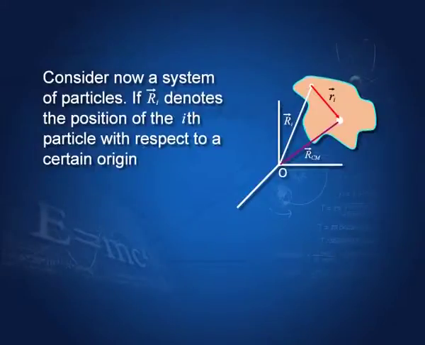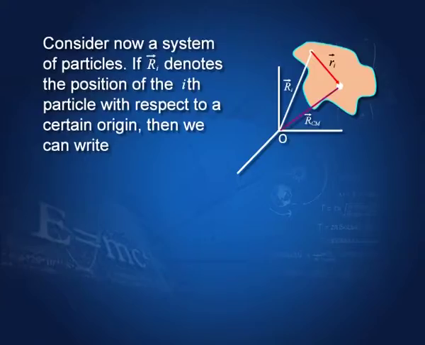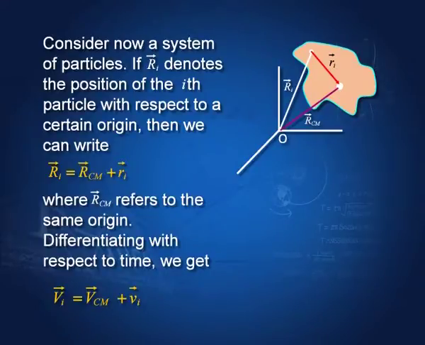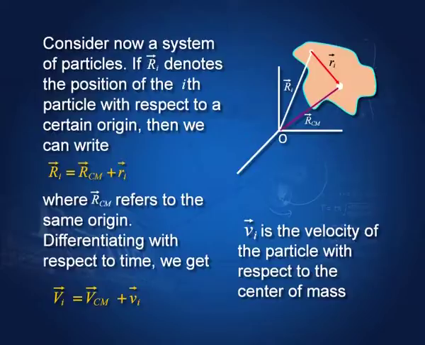So, we have this system, and the center of mass has position vector R_CM, and R_i is the position vector of any particle i in that system, and small r_i is the position vector of that ith particle with respect to the center of mass. So, from vector algebra we can write R_i is equal to R_CM plus r_i. We can differentiate with respect to time and we get V_i equal to V_CM plus v_i, where v_i is the velocity of the ith particle with respect to the center of mass.